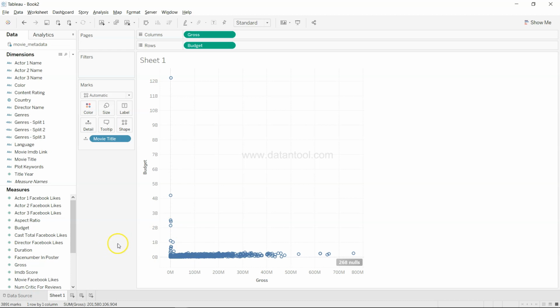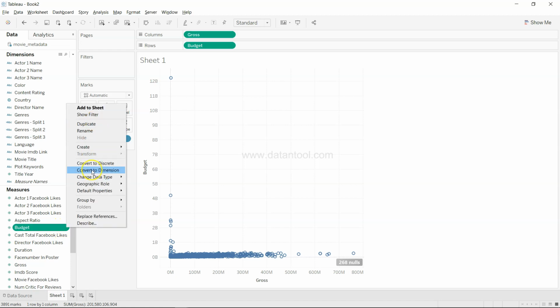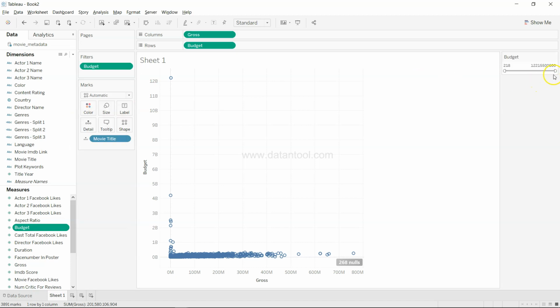So once you have this, how can you make sense out of it? To do that, what I suggest is, for example, take this budget. In the case of budget, I want to remove the outliers. So, Show Filter. What I want is to explore the values which are under the budget of 500 million.